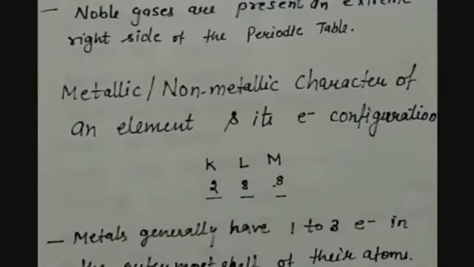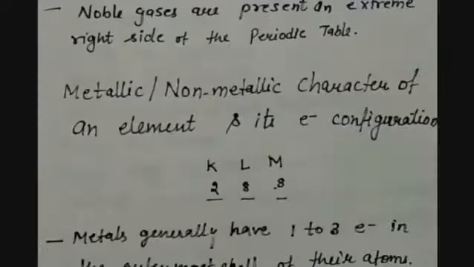One important question that arises here is how will you identify the metallic character? The metallic and non-metallic character of an element is decided by its electronic configuration. Electronic configuration is the distribution of electrons of an atom or molecule in atomic or molecular orbits.